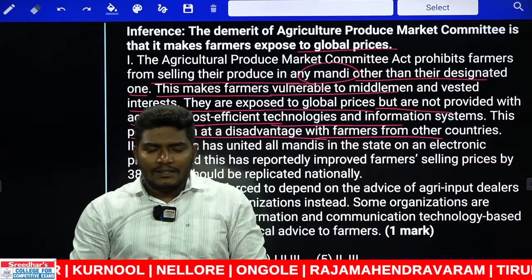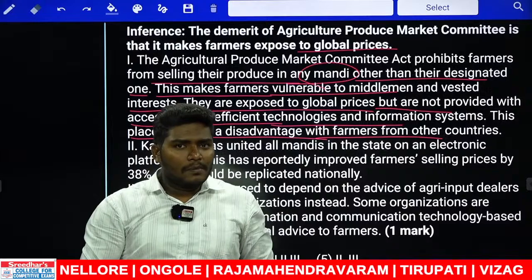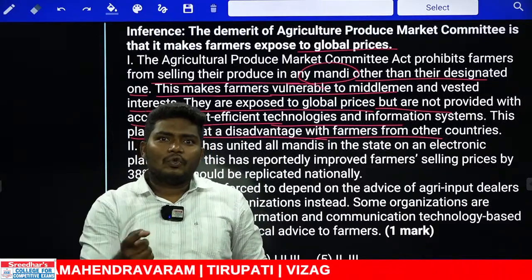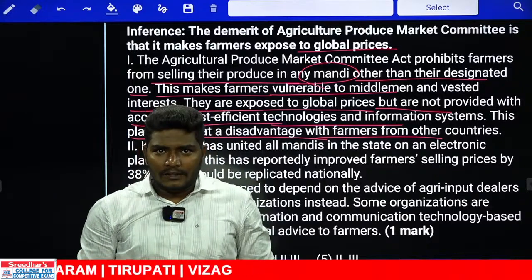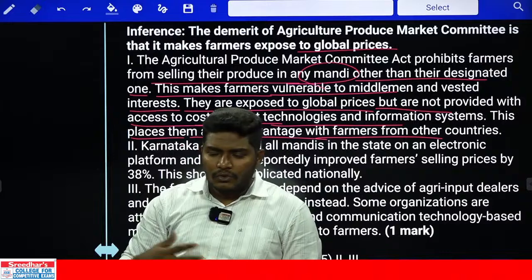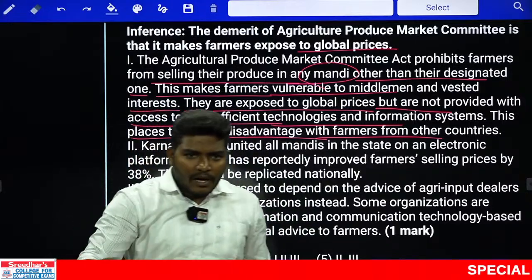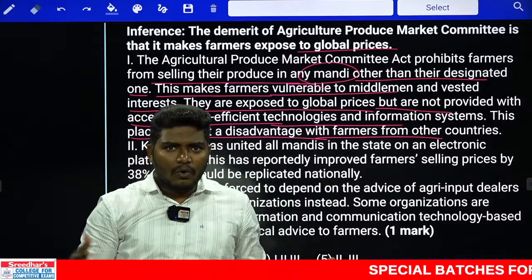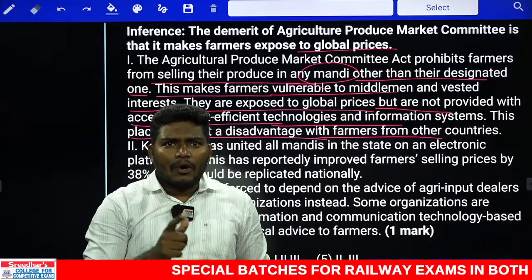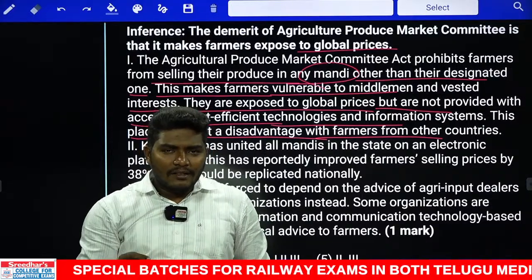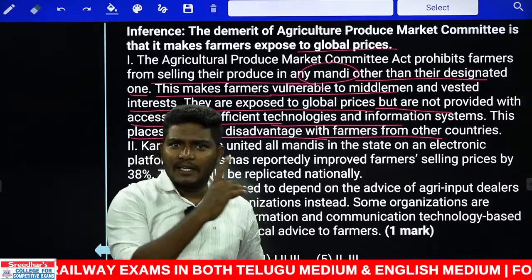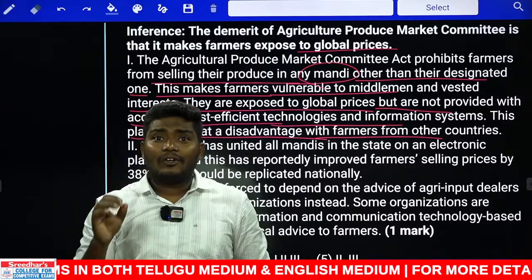And what they are trying to tell is, of course they are ready to go for the global prices, but there is no proper technology that gives farmers strength to go and sell in the global prices. Yes or no? See, I am a farmer. Till last year I used to sell my crop to the local people, the local market or local leader or local mandi or whatever middleman is there. Now suddenly the government has brought up some act, and in this act I should not sell to local mandis, I should not sell to middlemen. Okay, no problem, I should go and sell directly to the global market at the global price.